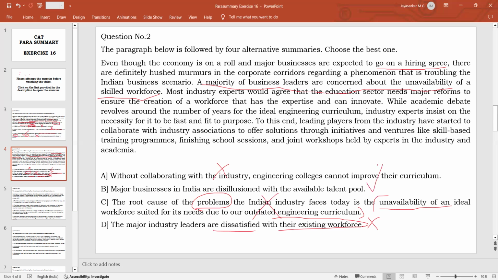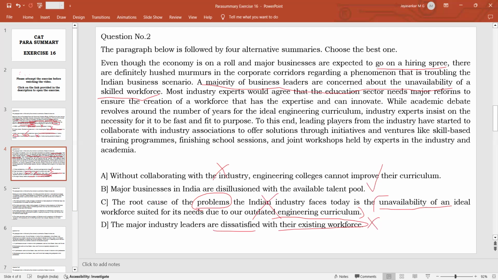What is the learning point here also? See, the major point in the passage is not coming in the options, because the major point in the passage is not about the businesses being unhappy with the talent pool. The major point is about how industries and businesses are trying to collaborate with engineering colleges so that the people who pass out have the required skills that are needed for the companies. So that is the main point. That is not given in the options.